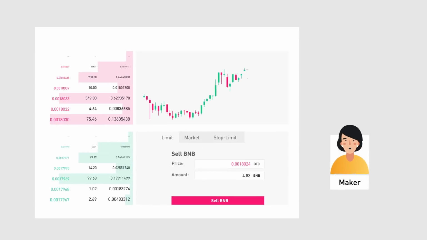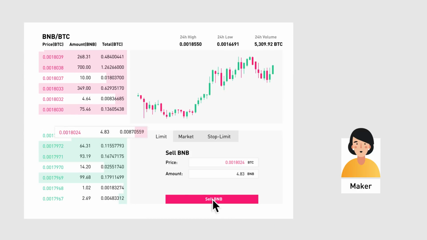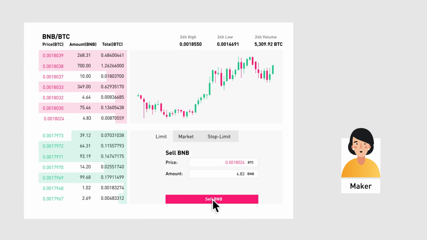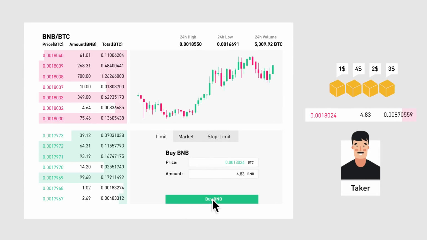That's because a maker provides liquidity for the order book by placing an order that can be matched in the future. This makes the marketplace like products on a store shelf, whereas a taker consumes the book liquidity by taking an order from the order book, taking away inventory from the store.